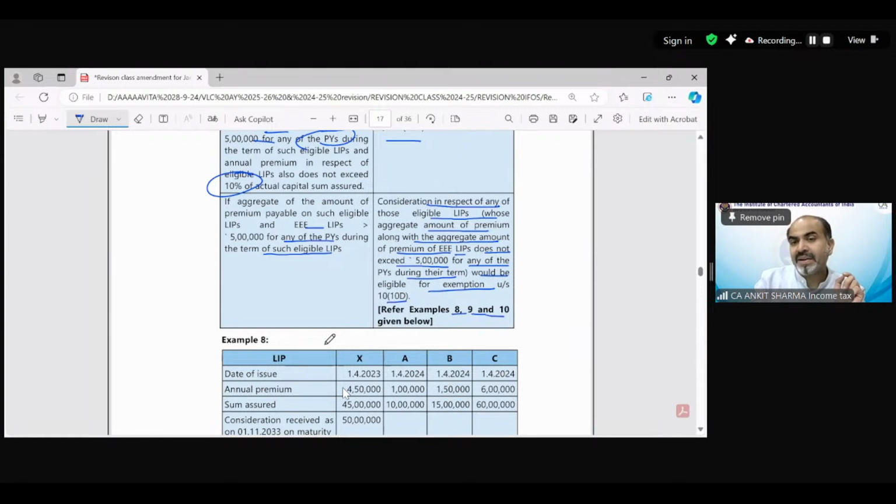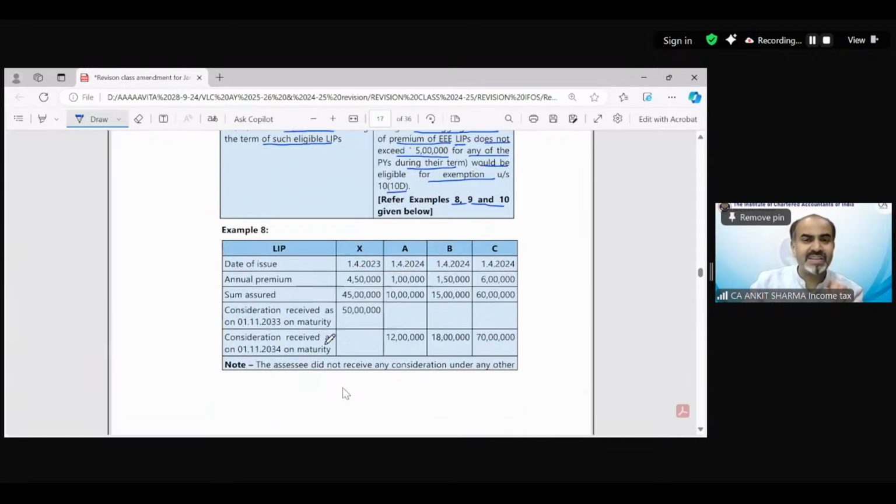For example, 8, 9 and 10. Now my question is this. You can see example number 8 over here. The date of issue is given, the annual premium is given, and consideration, as you can see, has been given twice. The treatment of consideration: there are two considerations received, 1 and 2.